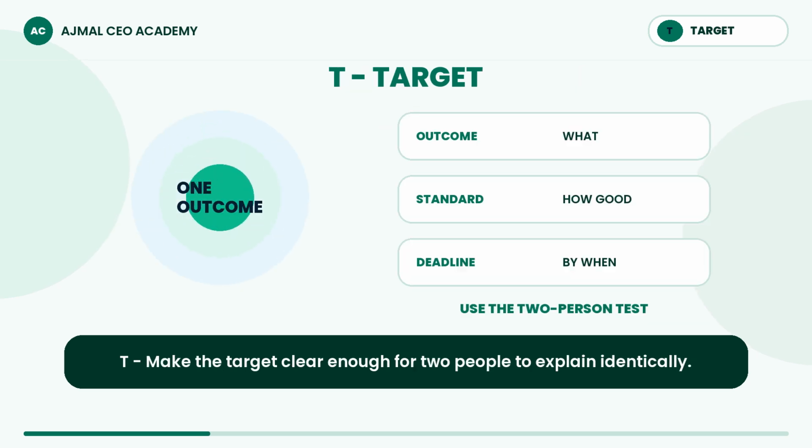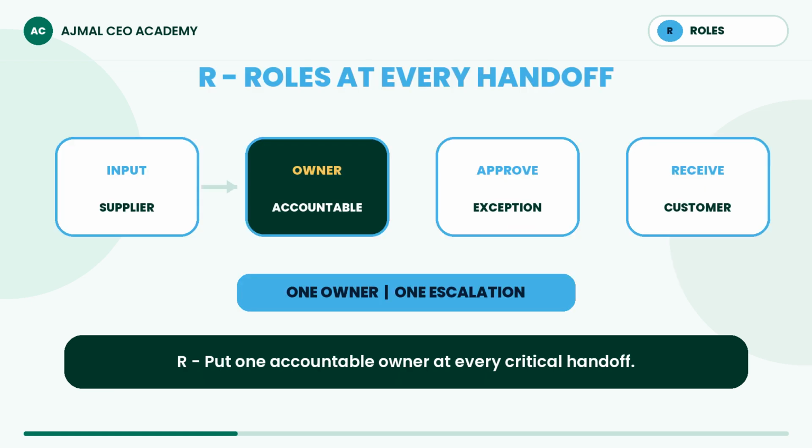T means target. Define the outcome, quality standard, and deadline. Ask 2 capable employees to explain success. Conflicting answers mean the target is not enforceably clear. R means roles. Put one accountable owner at every critical handoff. Name the input, approver, receiver, and escalation trigger. Shared accountability often becomes invisible accountability.